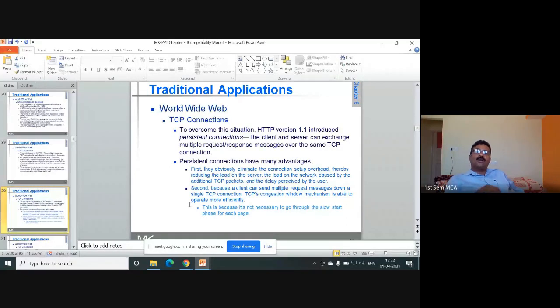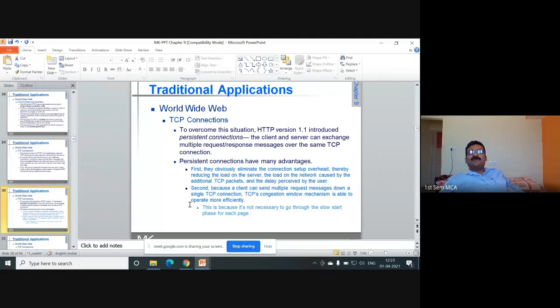You can note down what is a persistent connection. What are the advantages? So you should say, TCP used in HTTP version 1.0 is inefficient. So as an improvement in HTTP version 1.1, persistent connections are introduced. Persistent connections have many advantages.